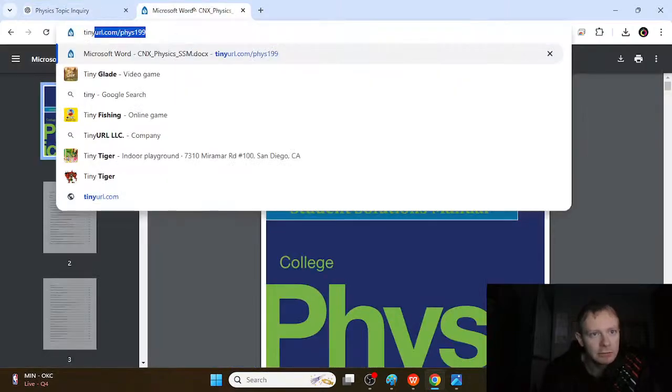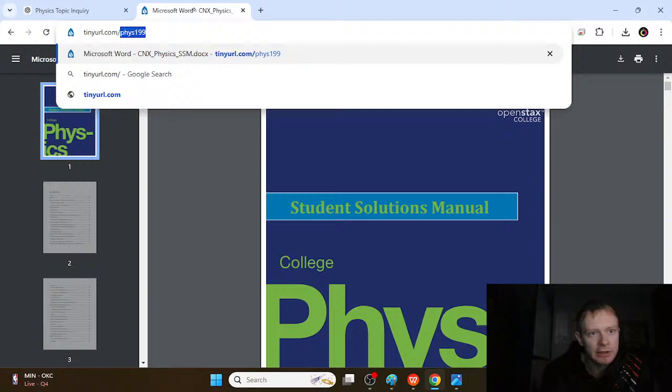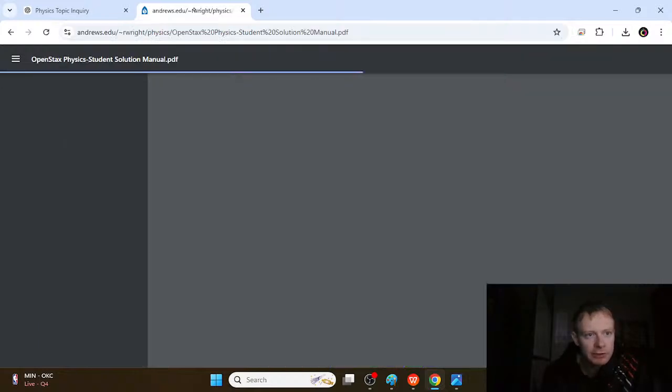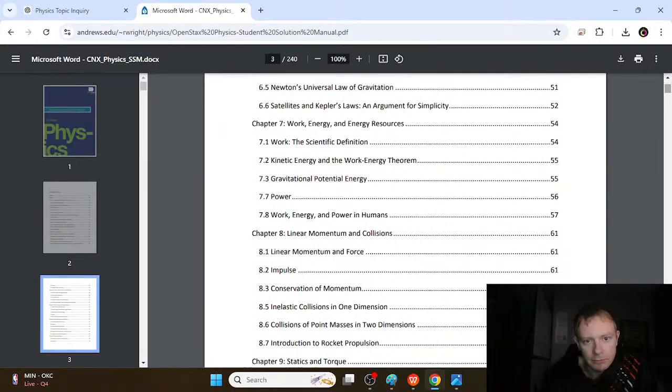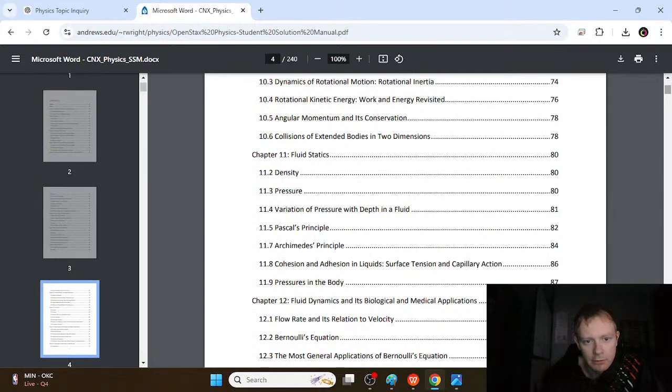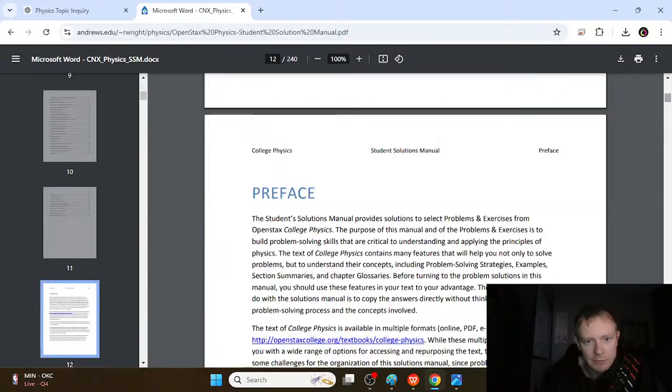I've actually got a nice page right here. You can go to tinyurl.com/physics199, and that'll bring you over here to the OpenStax college student manual. This is from OpenStax, kind of the official student guide, and you can go through here. It's got a whole bunch of different topics, and we're just going to go through some of the basic things.